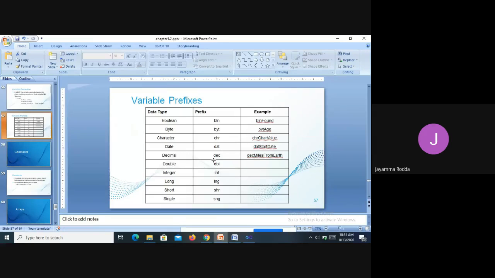For decimal, DEC. See here, DECmilesFromEarth. There is no gap between this prefix and the variable that we are using. Found is a variable, and it is just prefixed with BLN without any space.